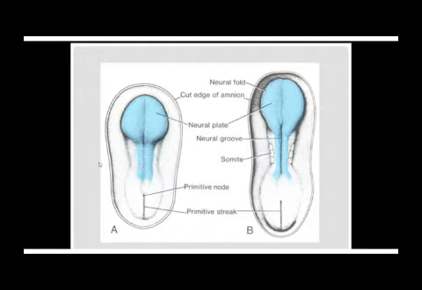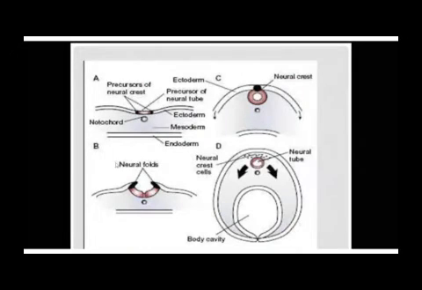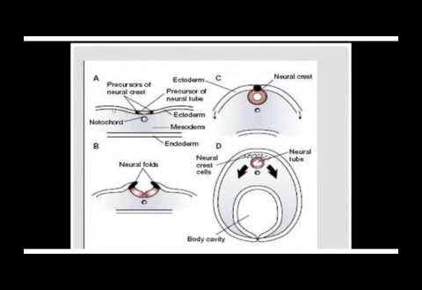Now let us make a cross section through the ectoderm and we see how it looks in cross section. So here we are having ectoderm, this is mesoderm, and this is endoderm. And we are looking at the trilaminar germ disc in cross section.